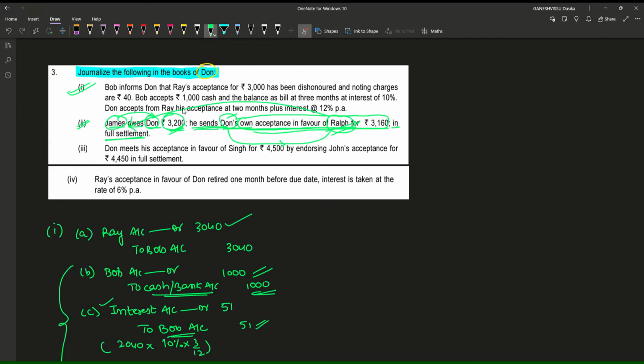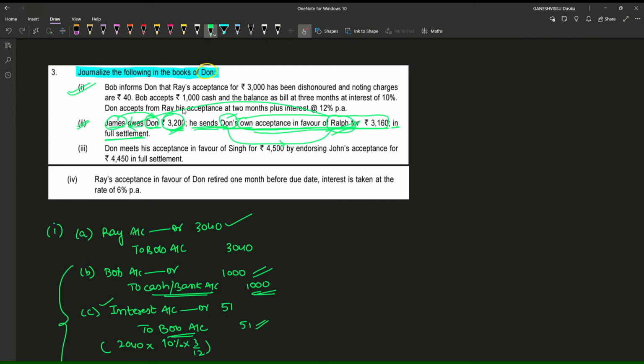I repeat. First of all, let me repeat in English. James, let us see the question once again. Let us see the statement. James owes Dawn rupees 3,200. He sends Dawn's own acceptance in favor of Ralph for rupees 3,160 in full settlement, it is saying.